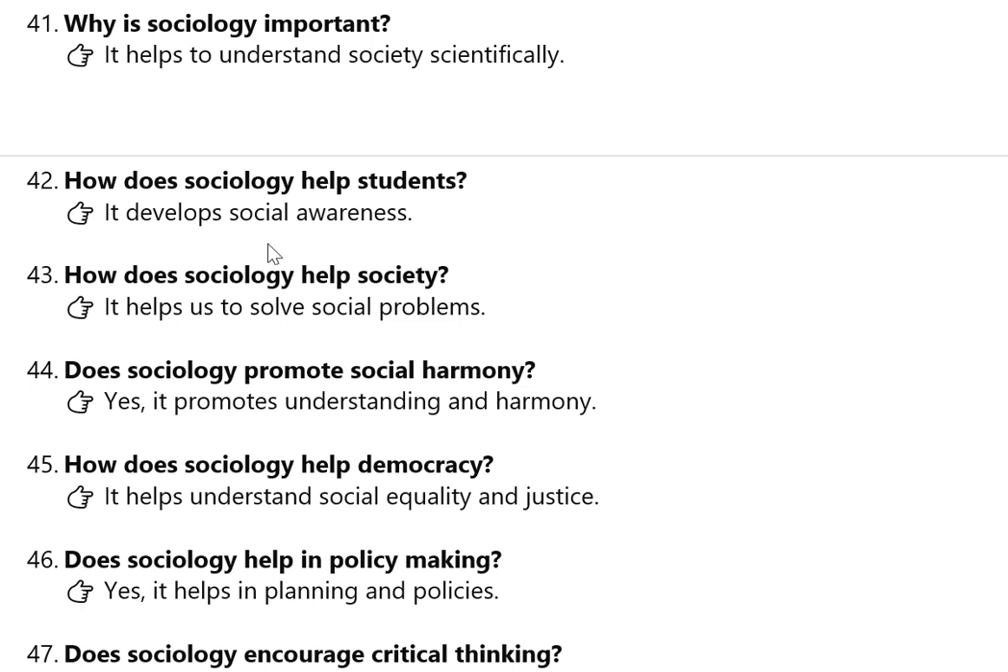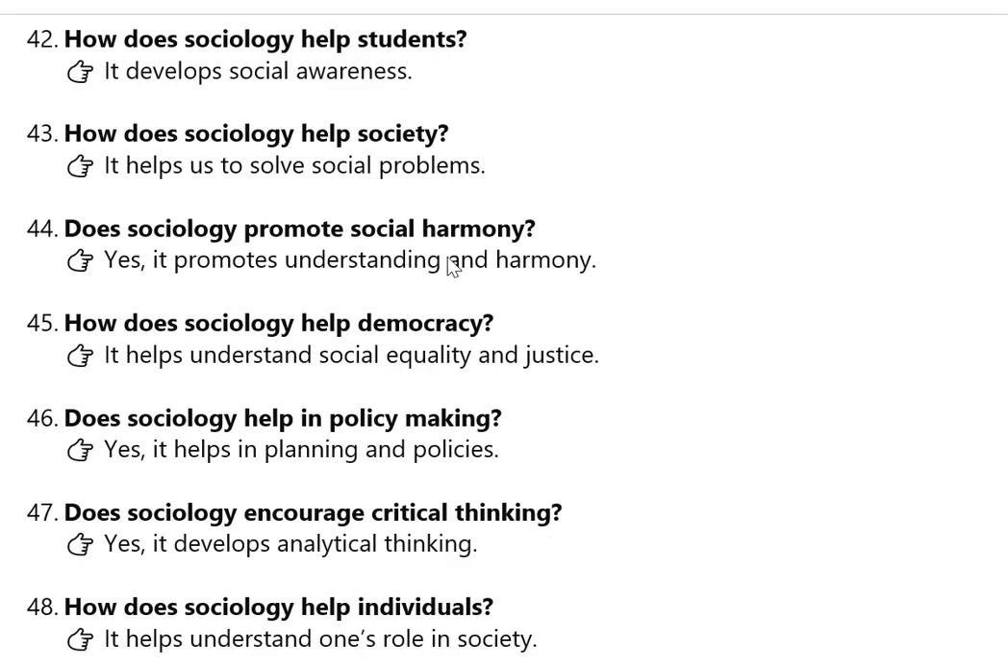Now, 42nd question, how does sociology help students? It develops social awareness in the students. How does sociology help society? It helps us to solve social problems. Does sociology promote social harmony? Yes, it promotes understanding and harmony. How does sociology help democracy? It helps understand social equality and justice.